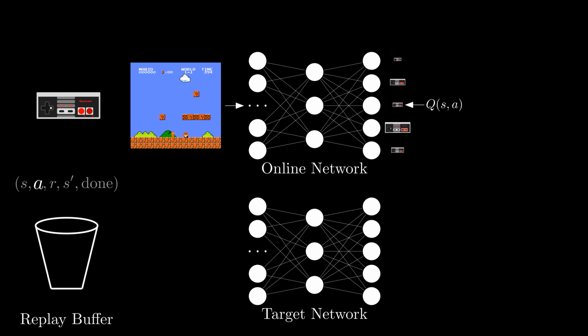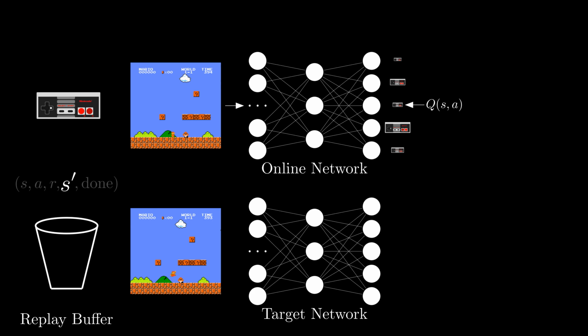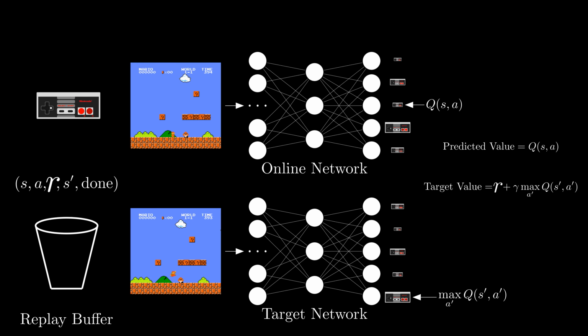To do so, we pass in the next state into our target network to get the predicted Q values for the 5 actions again. This time, we take the highest predicted Q value, represented by the largest controller. To compute our target value, we take the reward from our sample and add it to the predicted Q value of the next state multiplied by gamma, our discount factor. We would then pass these 2 values into our loss function and perform one learning step for our online network.